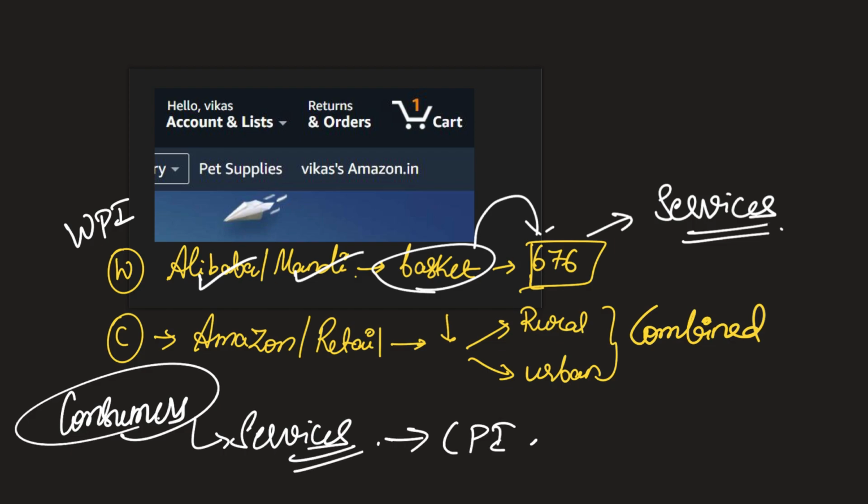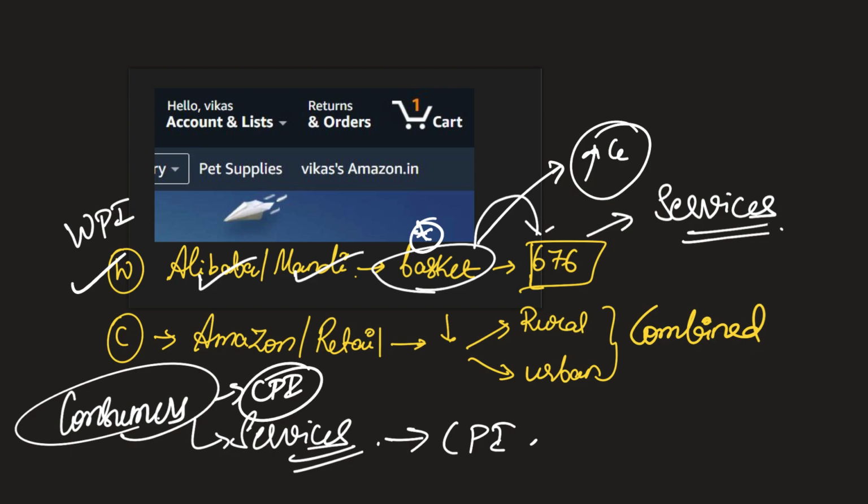So just like how a shopkeeper went to a mandi with a basket and bought a certain amount of goods, and that basket of goods' price rise is tracked in WPI, for CPI, that is the consumer price index, we'll also be tracking a certain basket of goods. For this reason, I've taken the example of Amazon so that you can visualize better. We go to Amazon.com or Amazon.in, and put certain items in the cart.